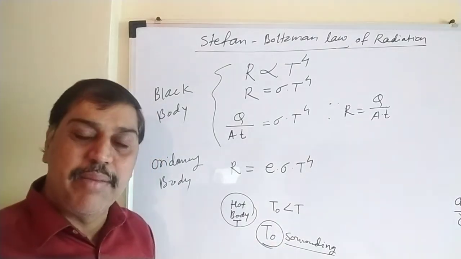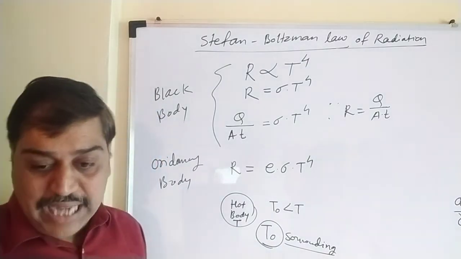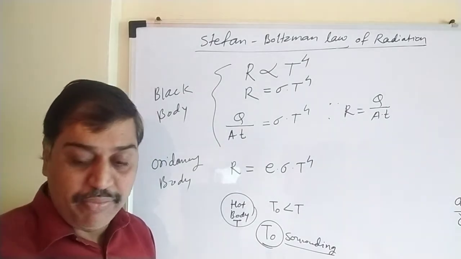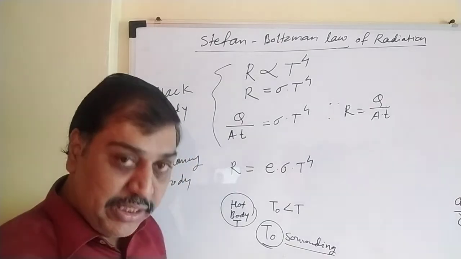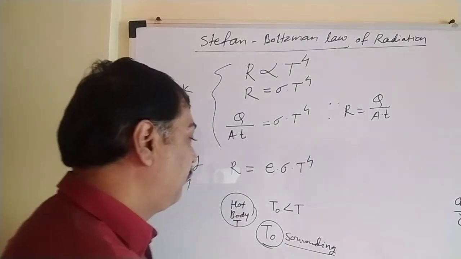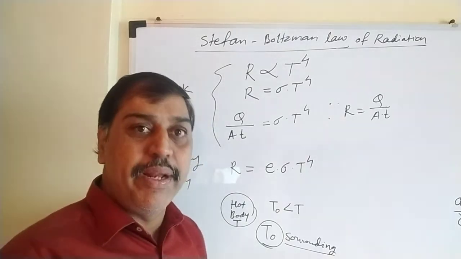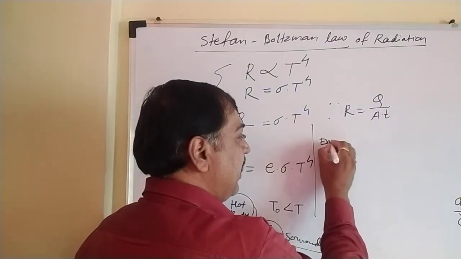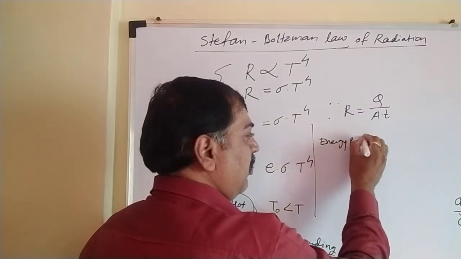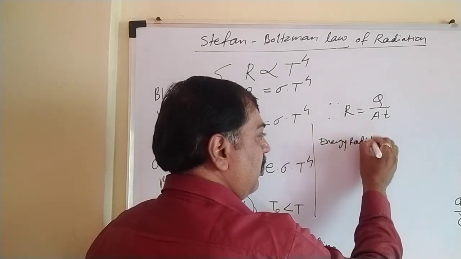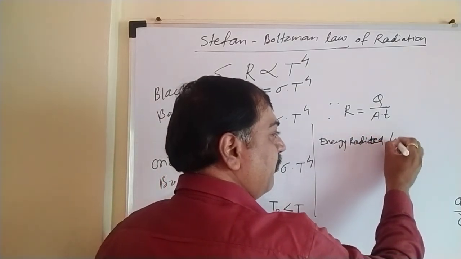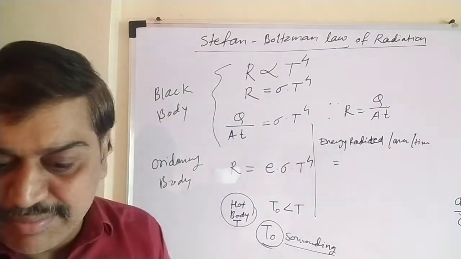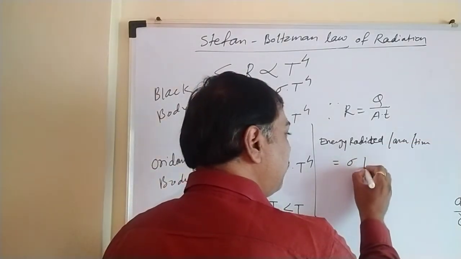When a hot body is kept in a cooler surrounding, how much energy is radiated by the body per unit area per unit time, that we have to find out. So we'll write that energy here. Energy radiated per unit area, per unit time, that we want to find, and that is equal to what? Sigma into T to the power 4. That's very simple.